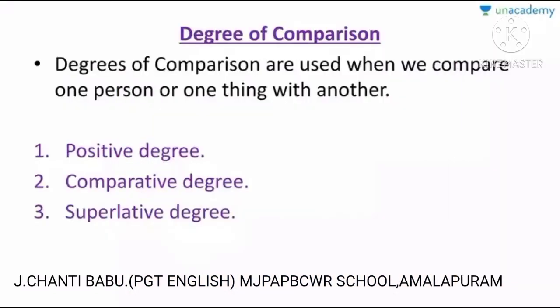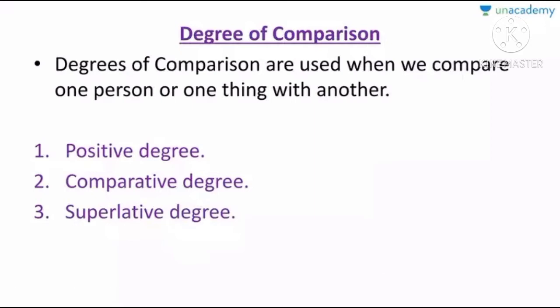Today we are going to discuss degrees of comparison. Degrees of comparison are used when we compare one person or one thing with another. There are three types of degrees: positive degree, comparative degree, and superlative degree.